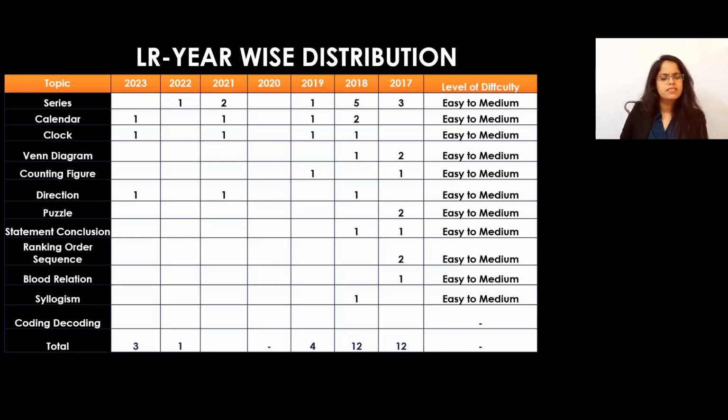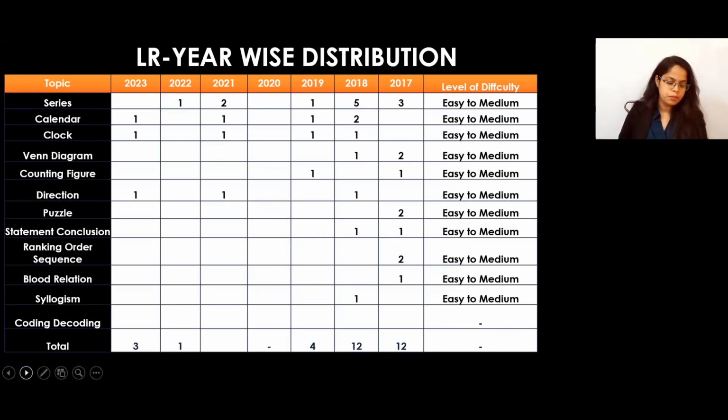Then the next one, from the puzzle in 2017, they had asked 2 questions. Ranking order sequence, they had asked 2 questions in 2017. Statement conclusion, they had asked 1 question. From the blood relation, they had asked 1 question in 2017. Syllogism, they had asked 1 question in 2018. So these topics you can prepare later. Initially, you have to prepare the clock and calendar, directions and number series first. Okay. And all the levels were easy to medium. So you can see they had asked 3, 1, then 1, 2, 3, 4, 5, then 4, 12, 12, such number of questions in the previous papers.